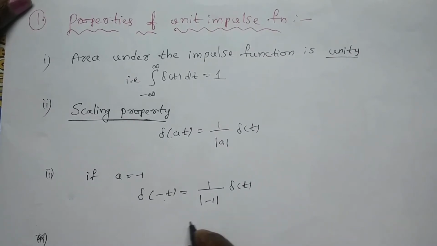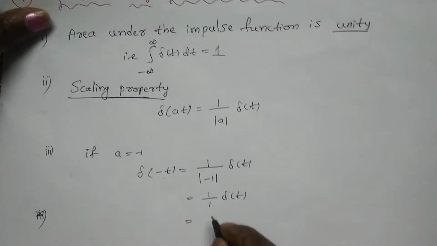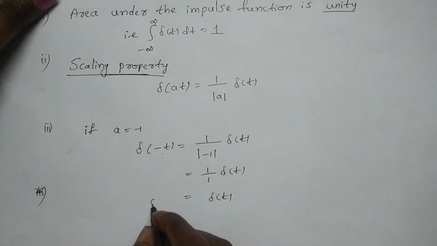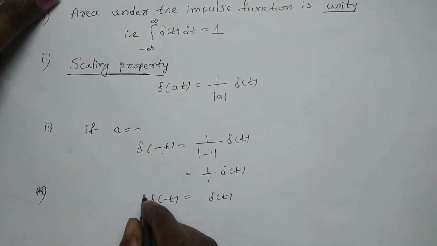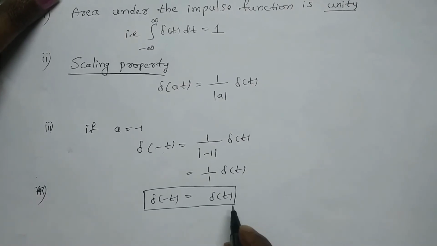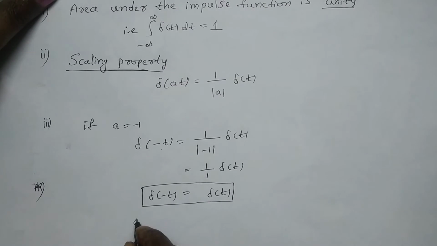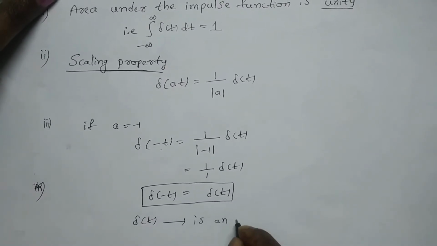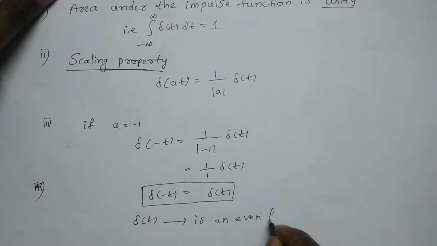Modulus of minus 1 is 1, so 1 by 1 of del of t, which is nothing but del of t. Here we can observe del of minus t is equal to del of t. With this we can say del of t is an even function.